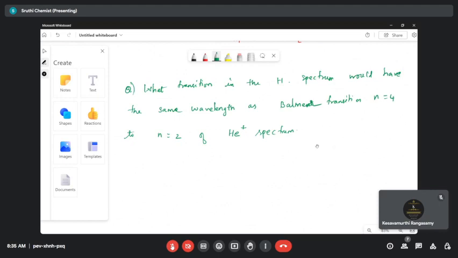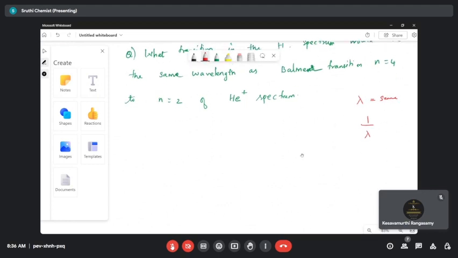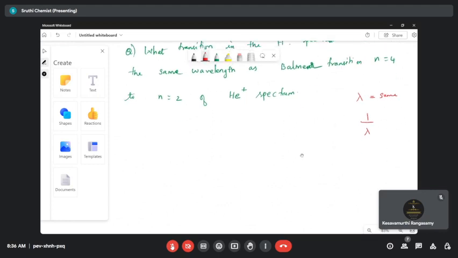So the question is very simple. Both wavelengths are the same. The helium plus is going from n is equal to 4 to 2, and you tell me the transition of the hydrogen spectrum. That means they are asking the n1 value and n2 value for hydrogen. Does anyone have an idea how to solve this? If the wavelength lambda is the same for both helium and hydrogen, then of course 1 by lambda is also the same. So we can relate the formulas.